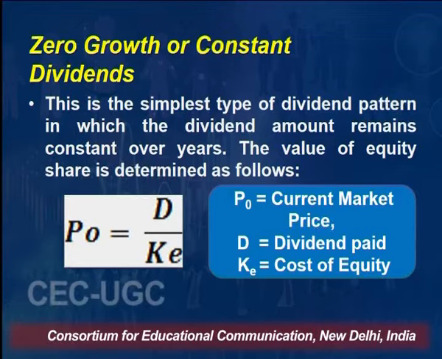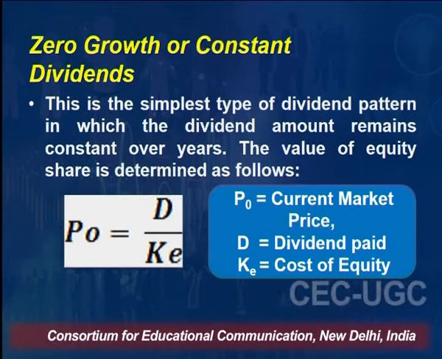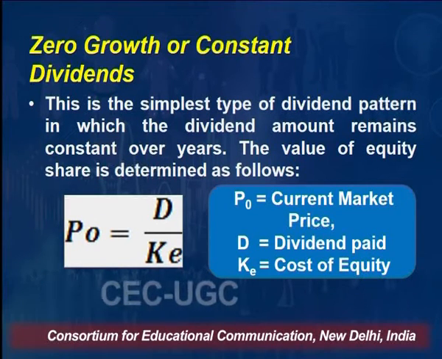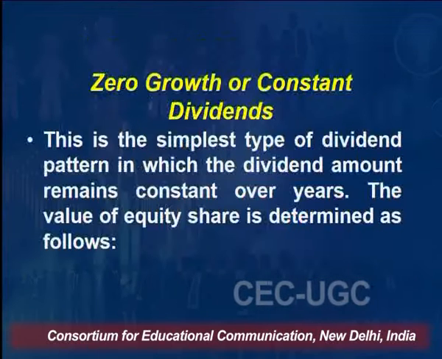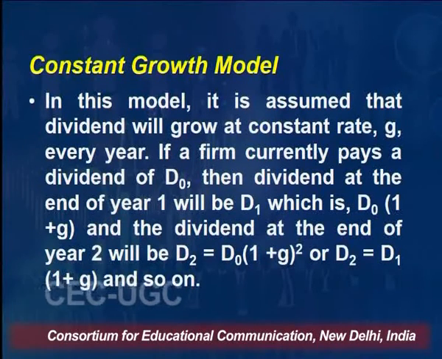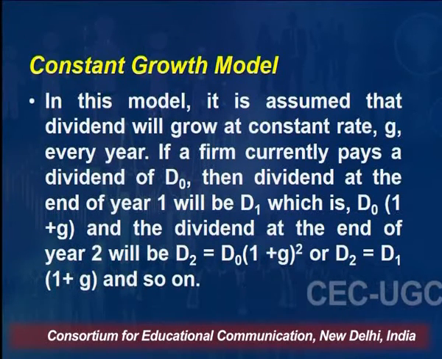When you have a constant dividend, we say price P0, the current price of the share, should be equivalent to D, the dividend, divided by KE, the required rate of return on the investment. So dividend divided by the required rate of return, which we call KE, gives you the fair value of the share. Similarly, in my previous lecture, I also talked about the constant growth model.